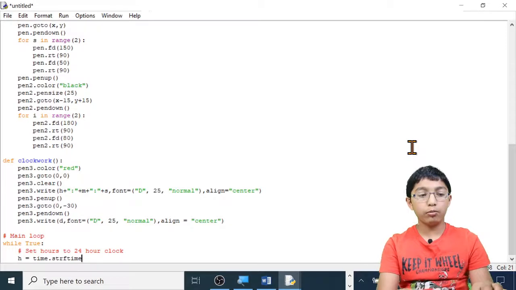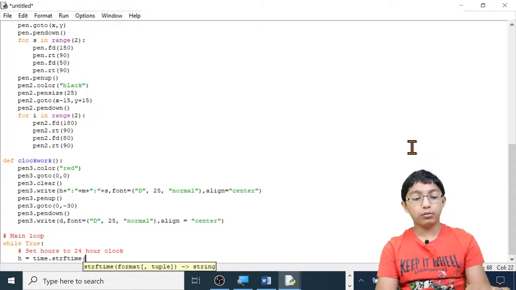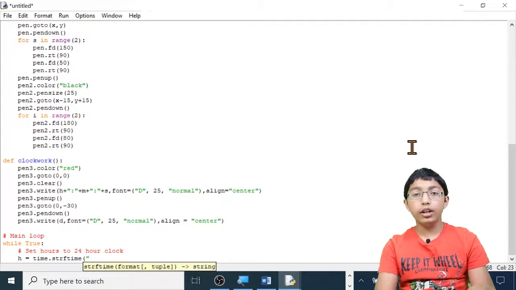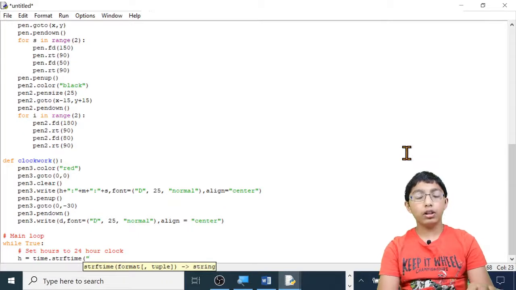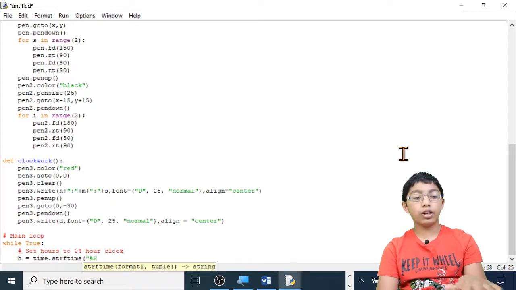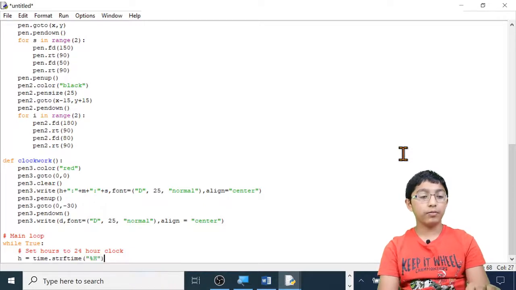Okay, open brackets, open quotation marks. Now, instead of typing %I, like we did in the analog clock program, we have to type %H. This is because %I is in the 12-hour clock, and %H is in the 24-hour clock. %H, make sure the H is capital, then close quotation marks and close brackets.